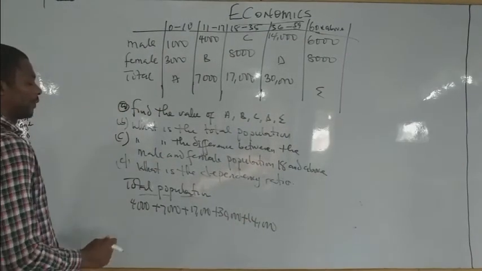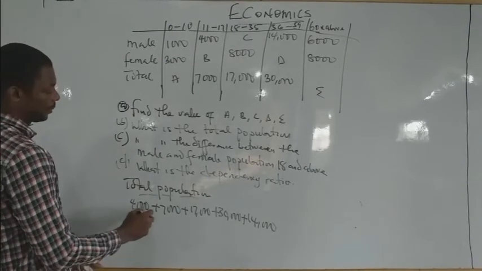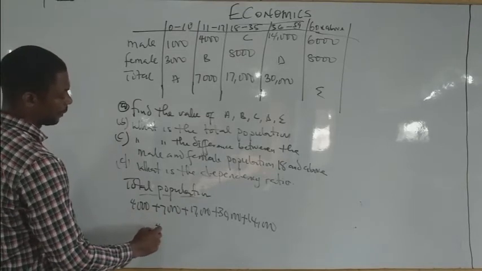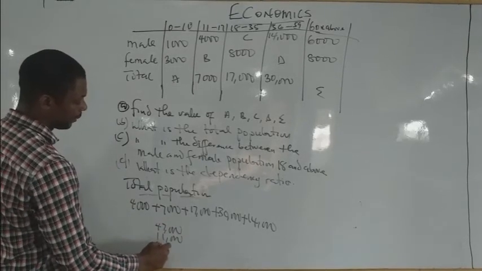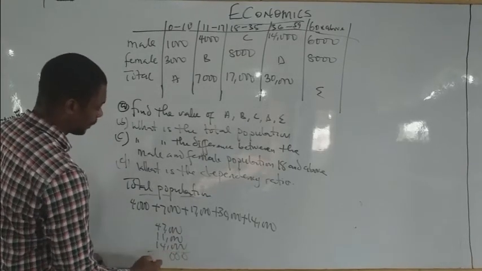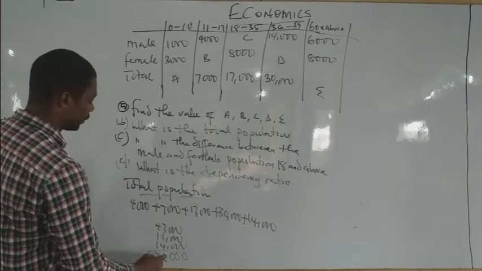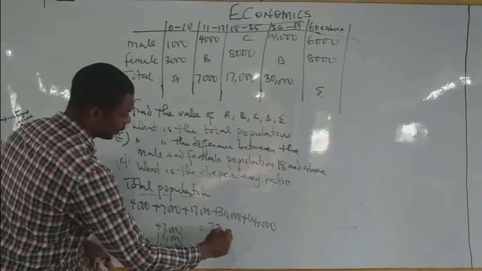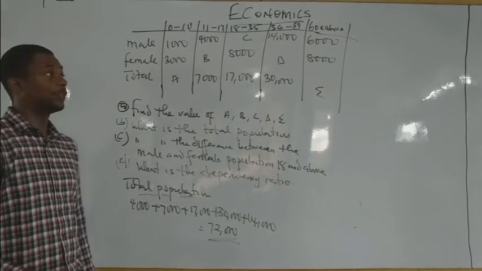When we add up, what do we have there? This should give us 11,000. Then 11,000 plus 17,000 should give us 47,000. 47,000 plus 11,000 plus 14,000, so that will give us 72,000. Total population is 72,000.